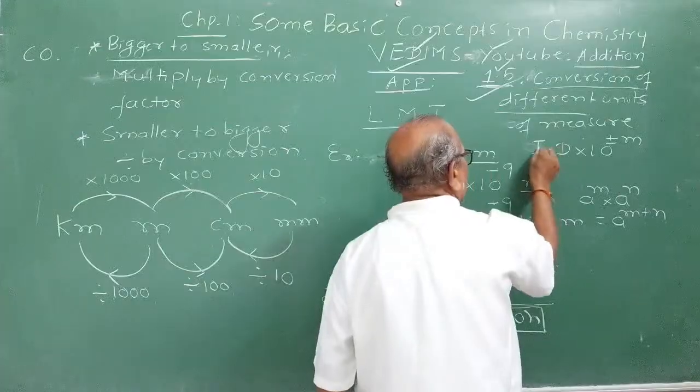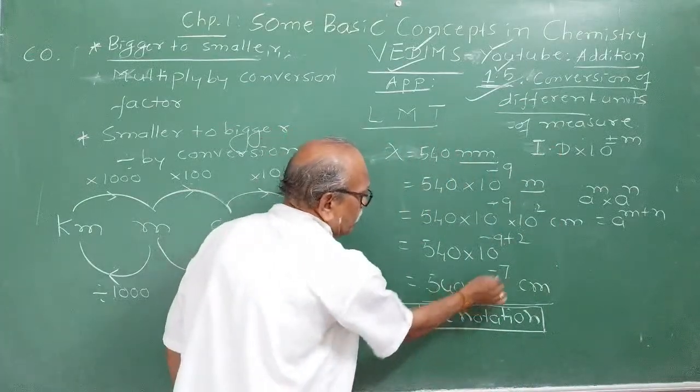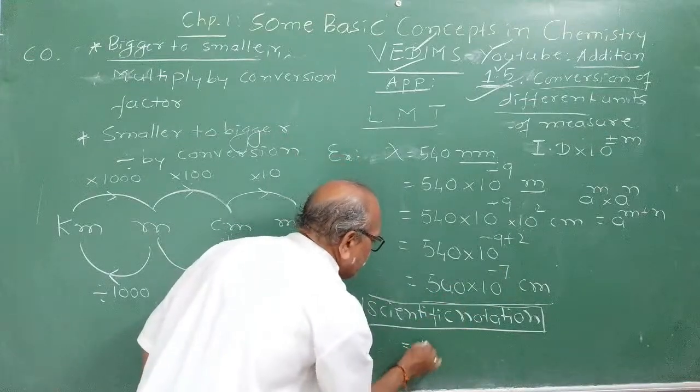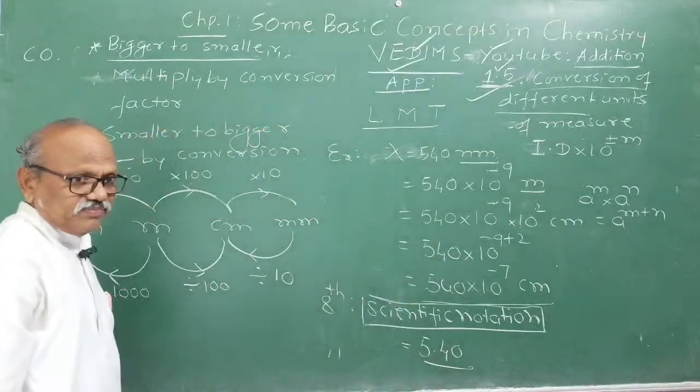A decimal point must be there after only a single integer. Means 540 into 10 raised to minus 7 should be expressed as 5.40. Then it becomes scientific notation.